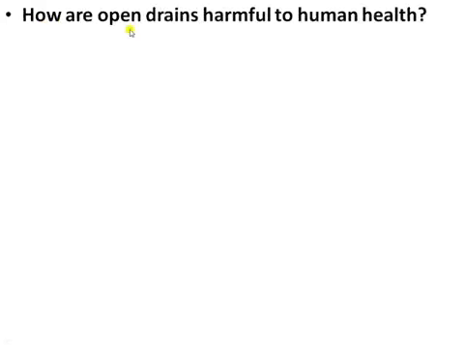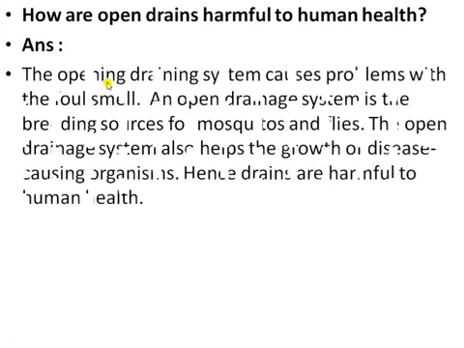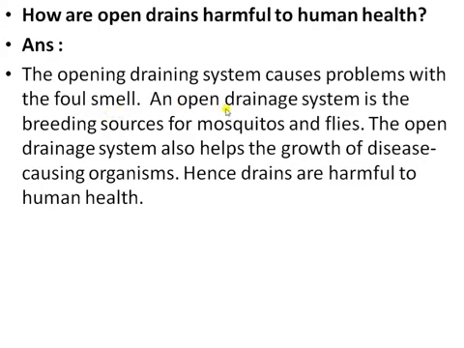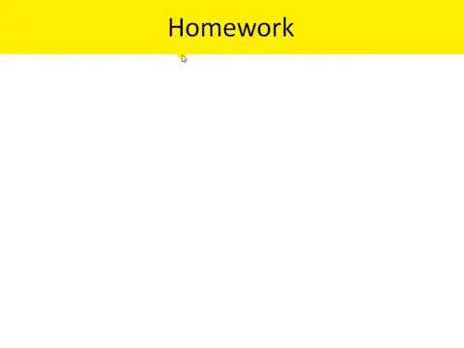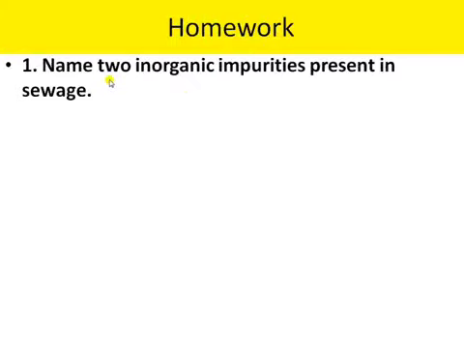Next question is, how are open drains harmful to human health? The answer is, the open drainage system causes problems with foul smell, and it is a breeding source for mosquitoes and flies. The open drainage system also helps the growth of disease causing organisms, hence open drains are harmful to human health. Next is the homework of this lecture.